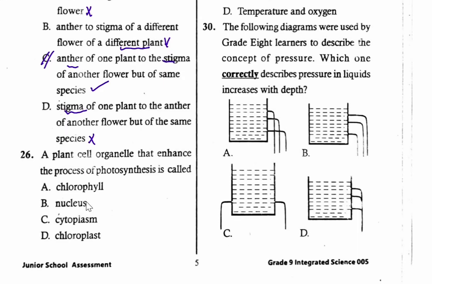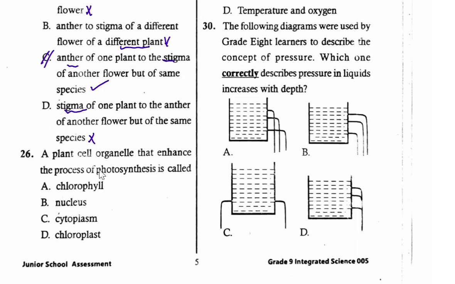Continue to question number 26. A plant cell organelle that enhance the process of photosynthesis is called A, chlorophyll, B, nucleus, C, cytoplasm, D, chloroplast. So which one is the correct answer?